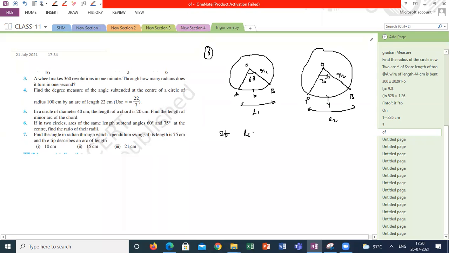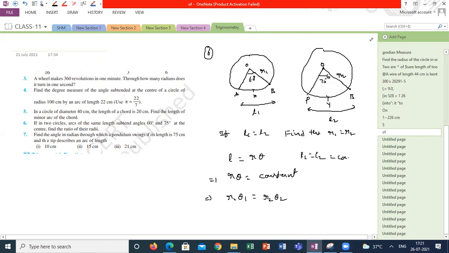If L1 is equal to L2, find the ratio of R1 to R2. We know L is equal to R theta. So R is equal to L by theta. Sir, we can use R is equal to L by theta. Yes, R1 theta 1 is equal to R2 theta 2. Both are equal because L is constant here. So L1 is equal to L2 is constant.